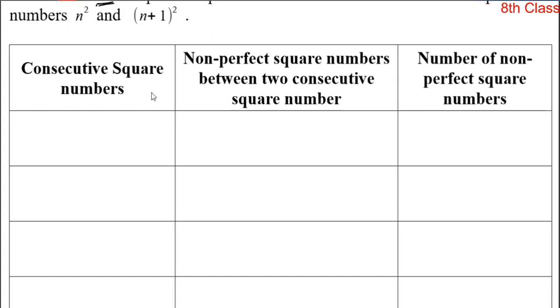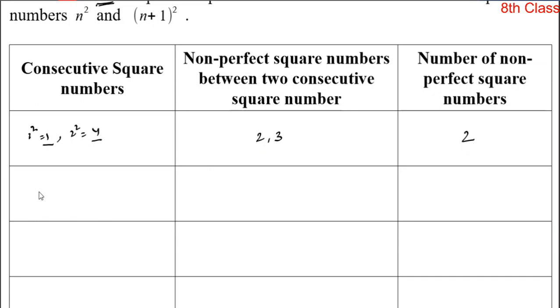Okay, let us take any two consecutive perfect square numbers. First, 1 square is equal to 1 and 2 square is equal to 4. So the consecutive two perfect square numbers are 1 and 4. Now find out the non-perfect square numbers between these two numbers. So in between 1 and 4, how many numbers are there? There are two numbers, 2 and 3. So the number of non-perfect square numbers is 2.